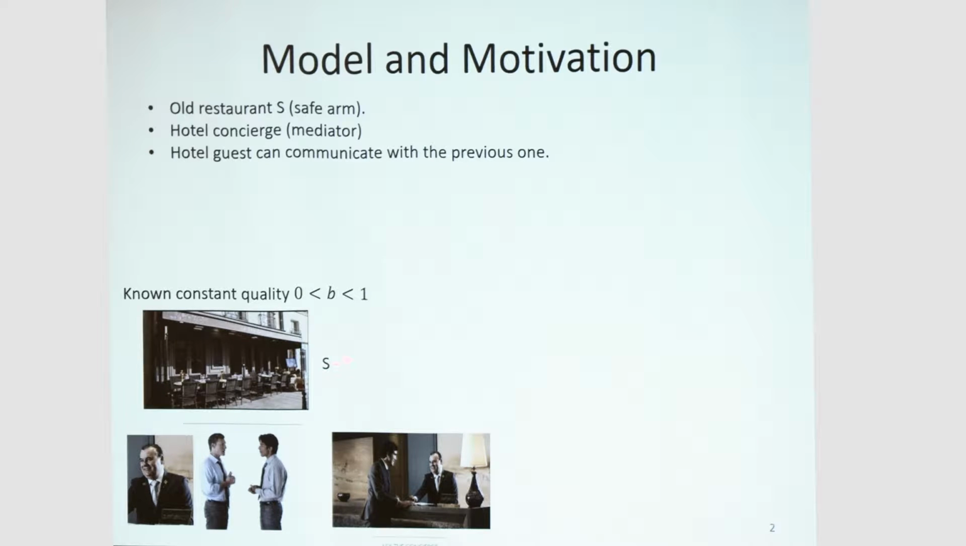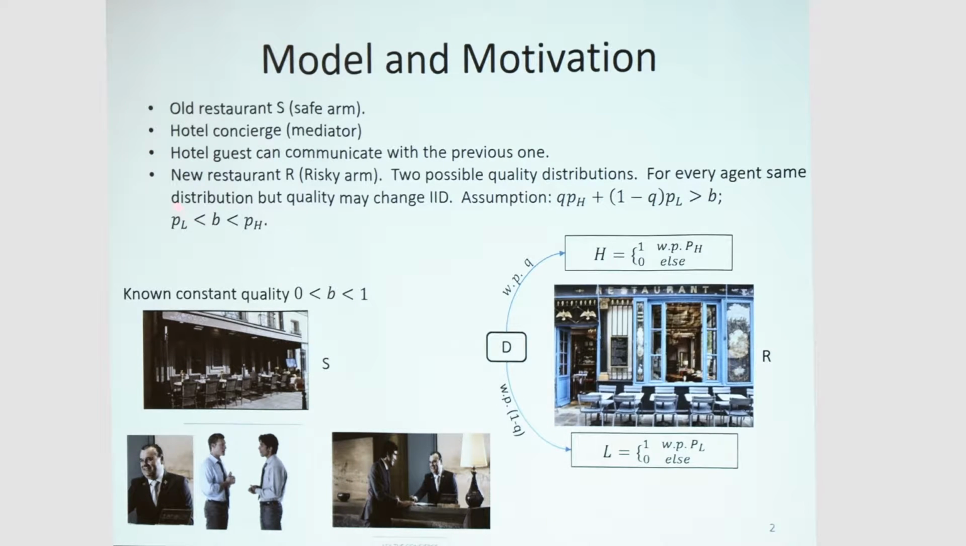So each time a new hotel guest is coming, he can communicate with his immediate predecessor. His predecessor tells him that he went to restaurant S yesterday, and it's a great restaurant. Then he goes to the concierge and asks which restaurant he should go to, and the concierge also tells him, go to restaurant S, it's great, and so on and so forth. And our story could end right here with they lived happily ever after, but oh no,